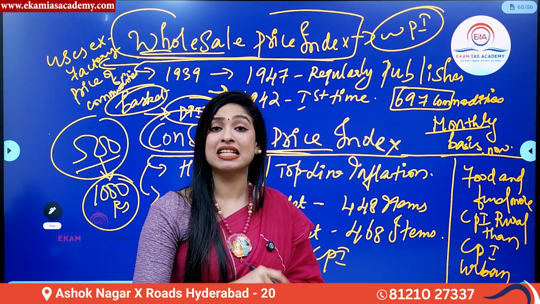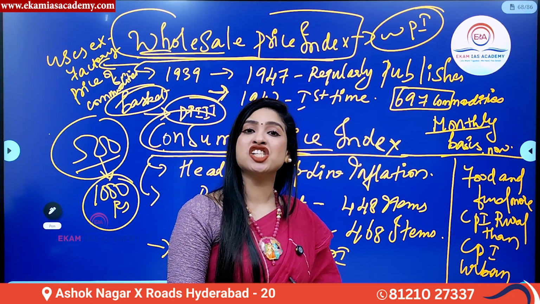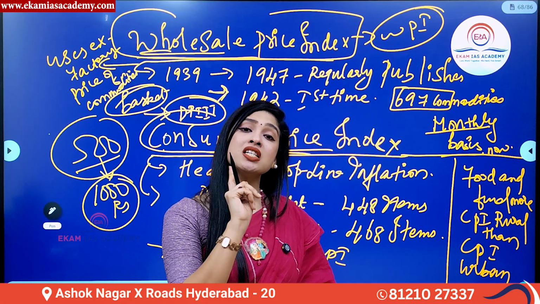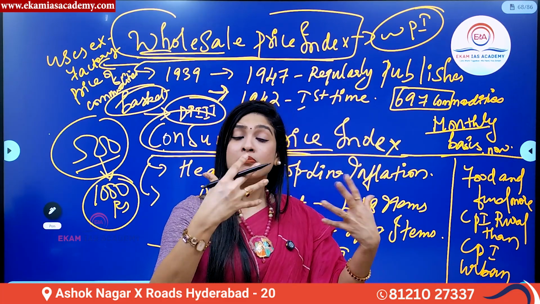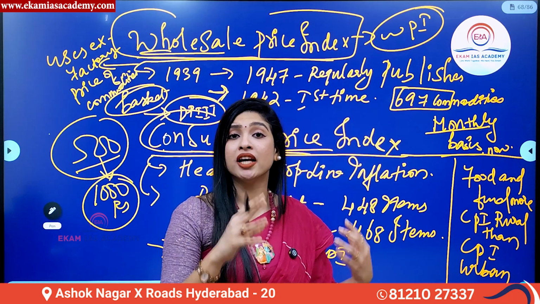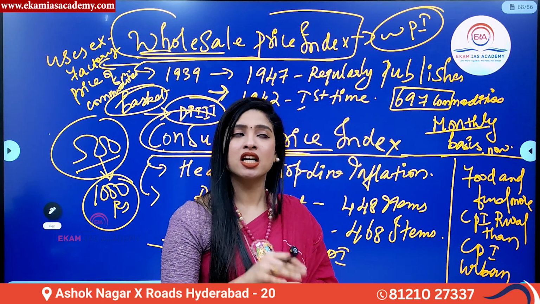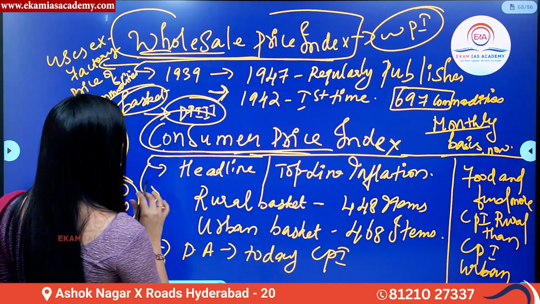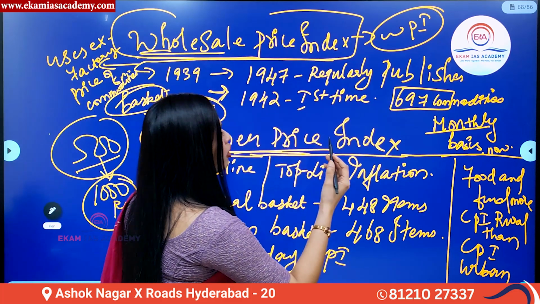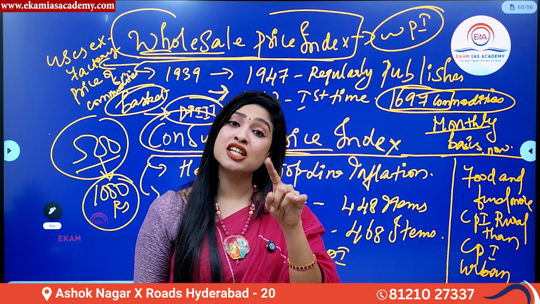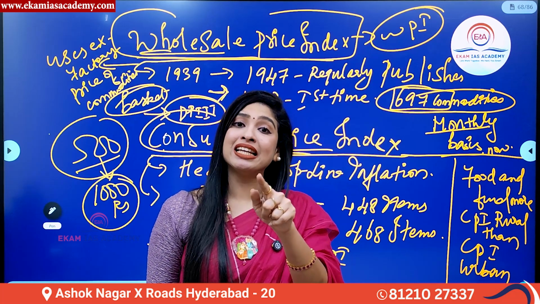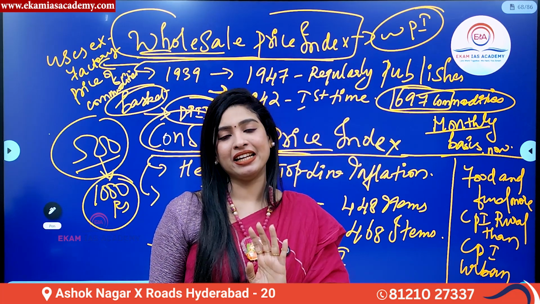WPI, wholesale price index. That committee was under the leadership of a person called Dr. Soumitra Chaudhary. After that, more commodities started getting included under the wholesale price index. So today I can tell you that more than 600 commodities, approximately 619 commodities or basket of items, are included to calculate what? Wholesale price index.